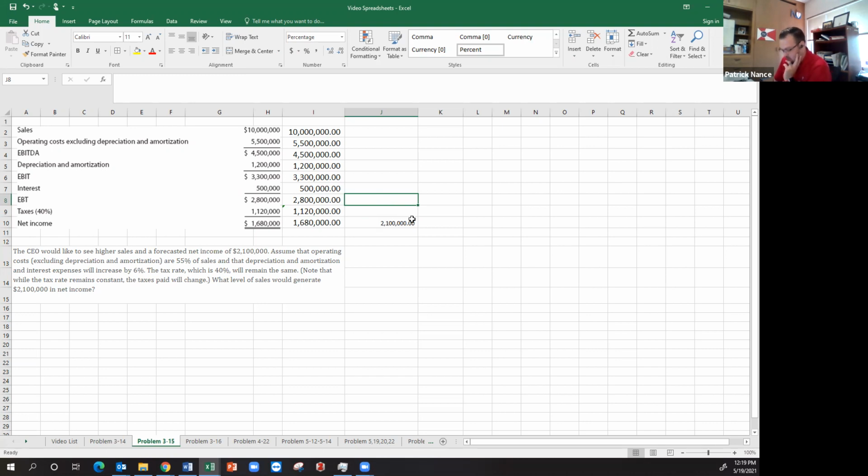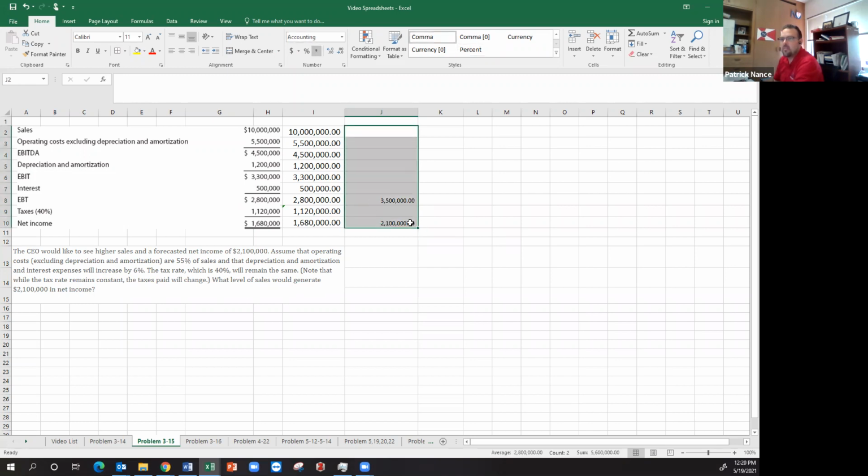So what I can do is take the 2.1 million, which equals 2.1 million divided by 1 minus the tax rate, 0.4, or 0.6 if you want to do it that way, to figure out what my earnings before taxes should be. Let me make this one a decimal too.